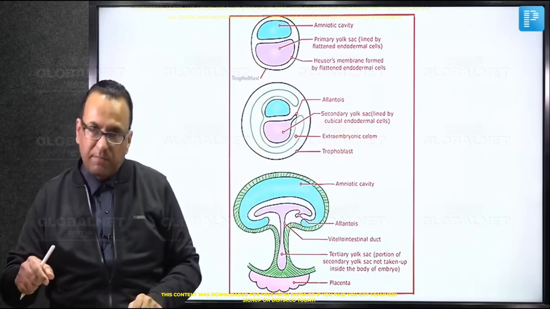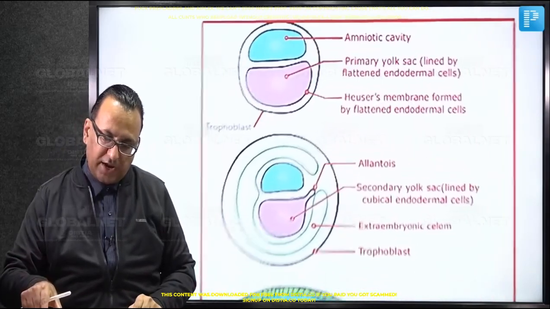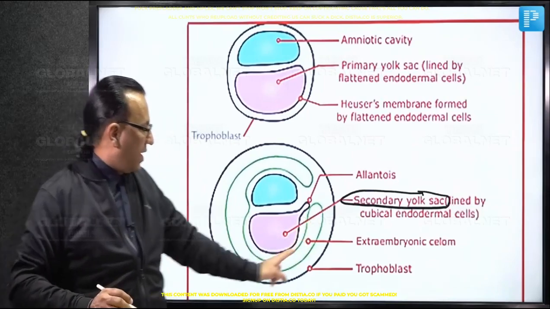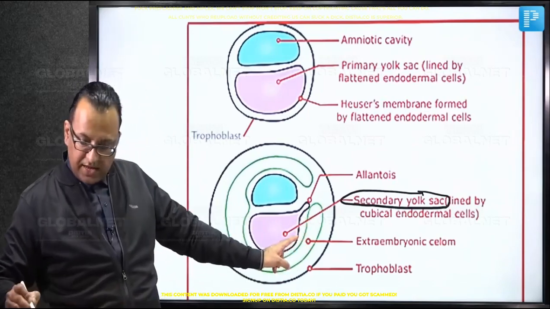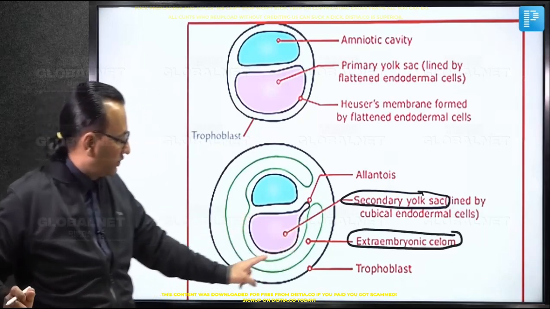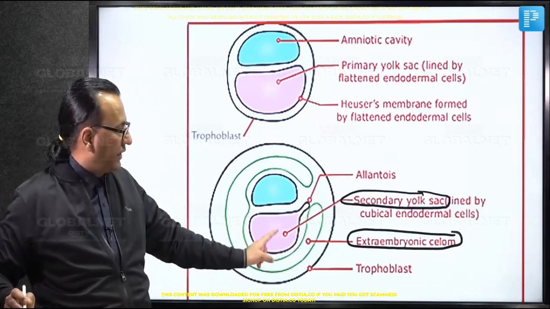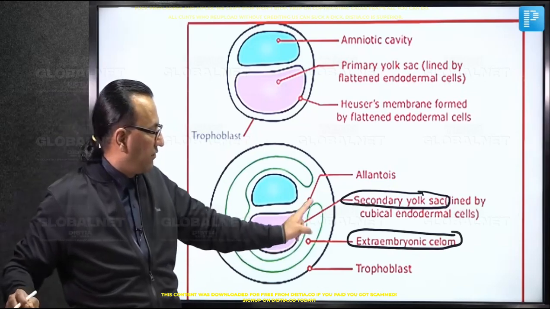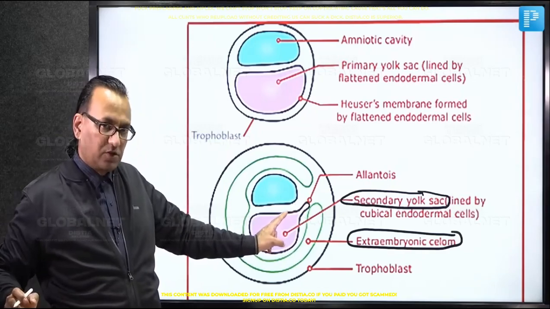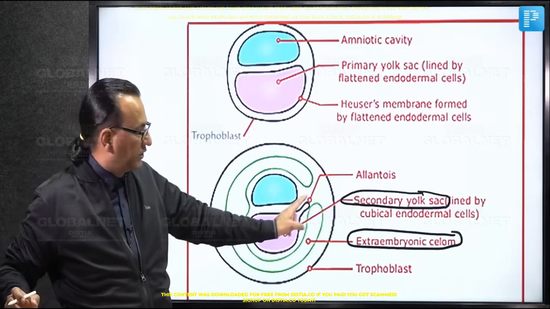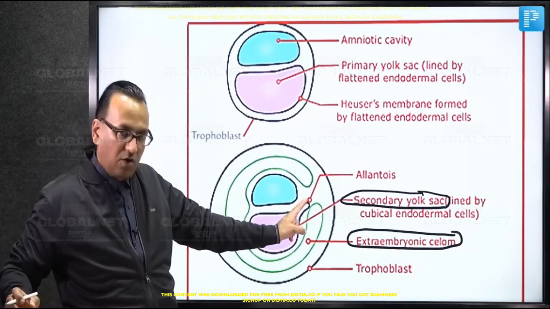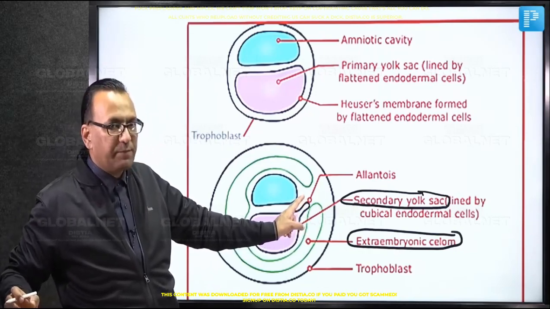Let us magnify this diagram a bit. When do you start calling it secondary? We call it secondary yolk sac when we have got an extra-embryonic coelomic cavity. So this is the extra-embryonic coelomic cavity, and this time the yolk sac will be covered by a splanchnic layer of extra-embryonic mesoderm. That is the time we call it secondary yolk sac. You see it is giving a diverticulum which is called the allantois. Allantois has no significance in the humans, though in the lower organisms it is acting as some excretory organ, maybe storage of urine and all that, but not in the humans. In the humans, it will simply degenerate.